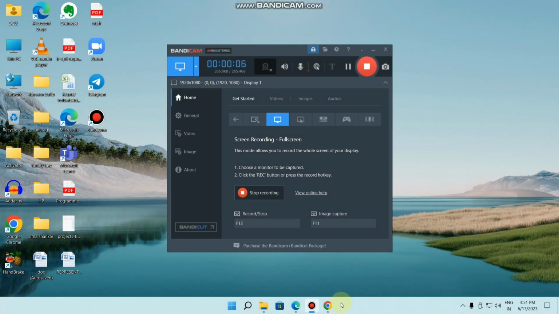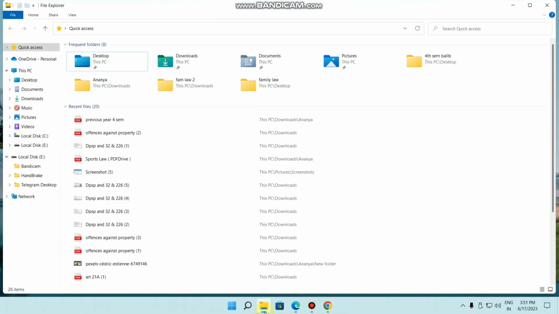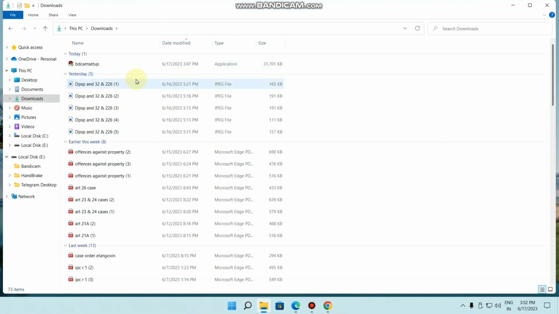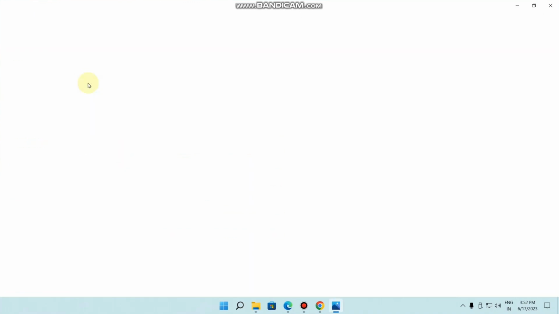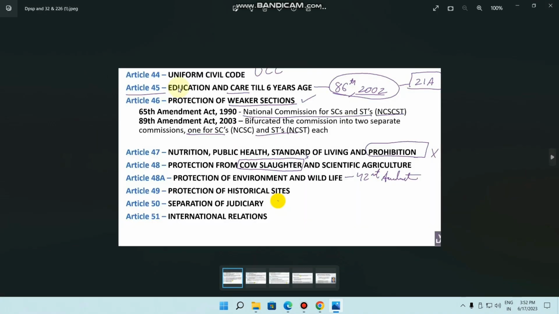Here we are on our computer screen. First of all, I will show you all my desktop. All the things which I have downloaded for my study purposes are present here. First of all, you can see here some PDFs and images, like DPSP, offenses against property. These are related to constitutional law and IPC. I'll open one of them. This is DPSP, as you all know, Directive Principles of State Policy.